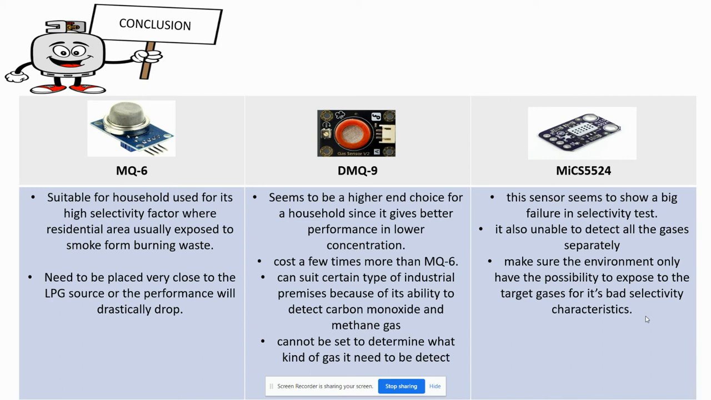The disadvantage of the sensor is that it cannot be set to determine what kind of gas it needs to detect. So the sensor has the possibility to trigger the alarm although it is not coming from the gas or substance that we are concerned of.